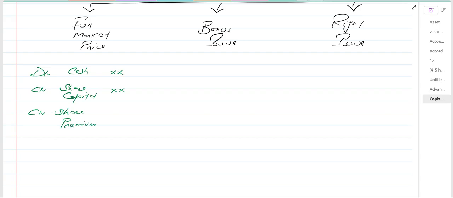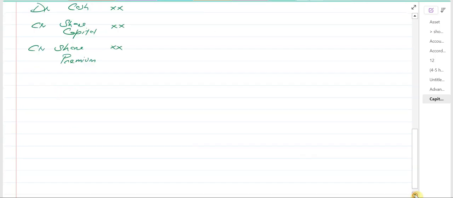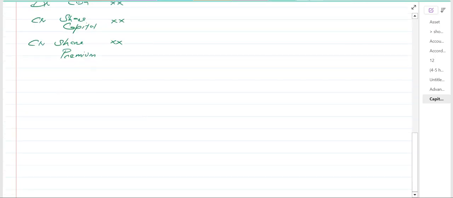Now we need to understand why we have the classification of share capital and share premium. How can we understand this concept? This is very simple. First of all, on the share there is a value, for example $1.